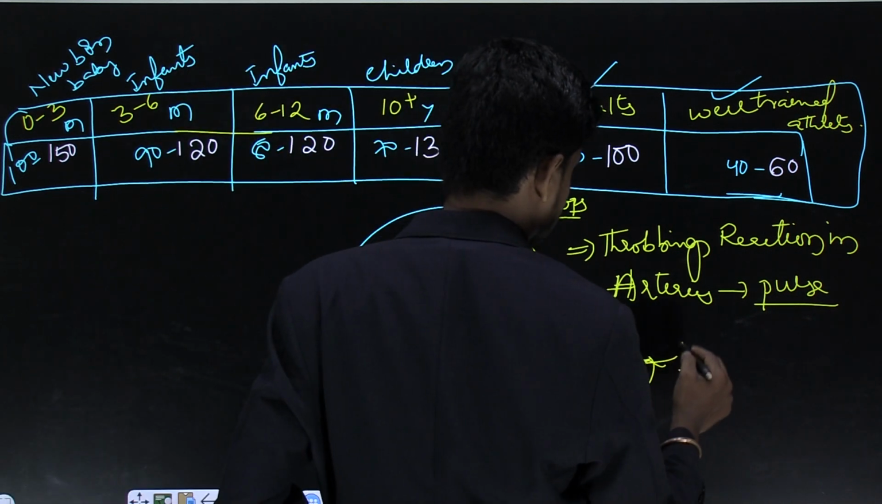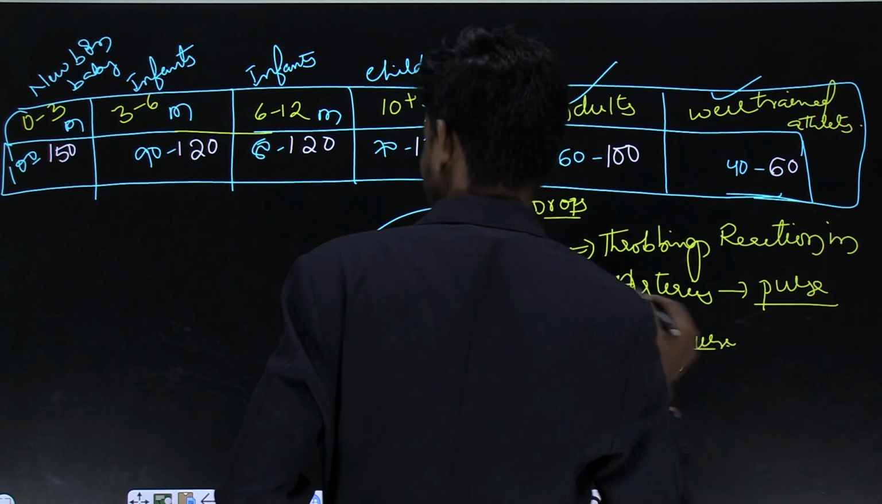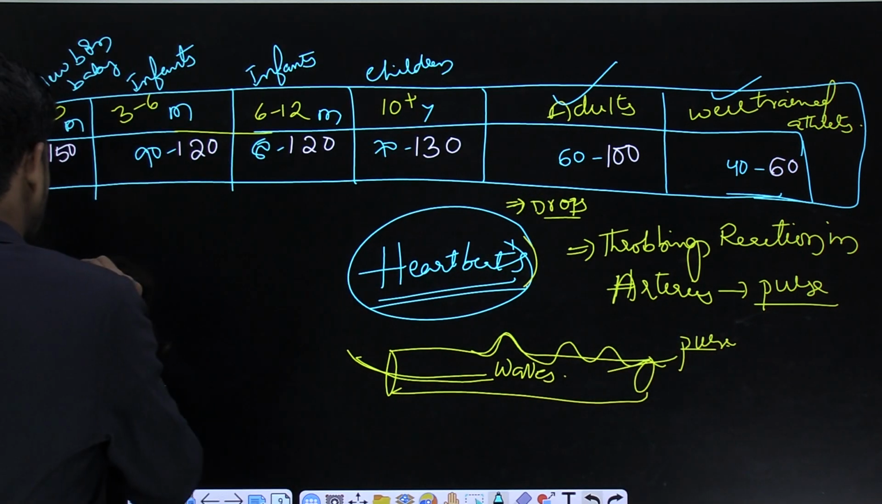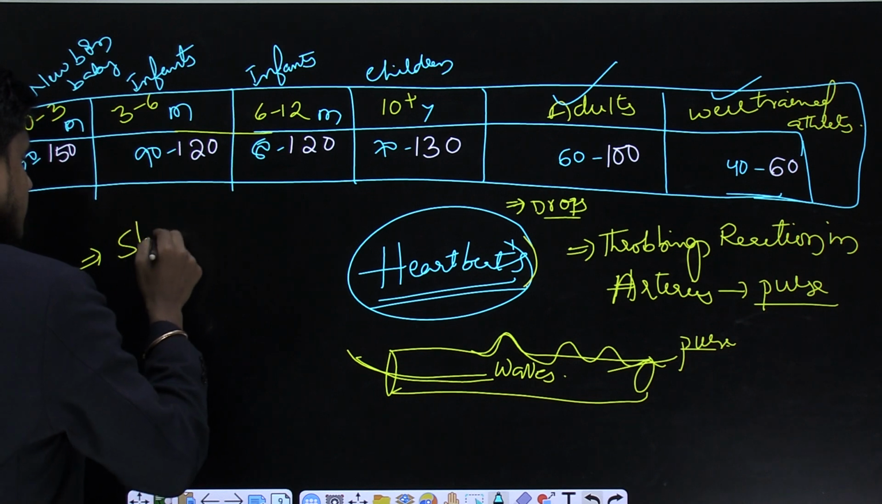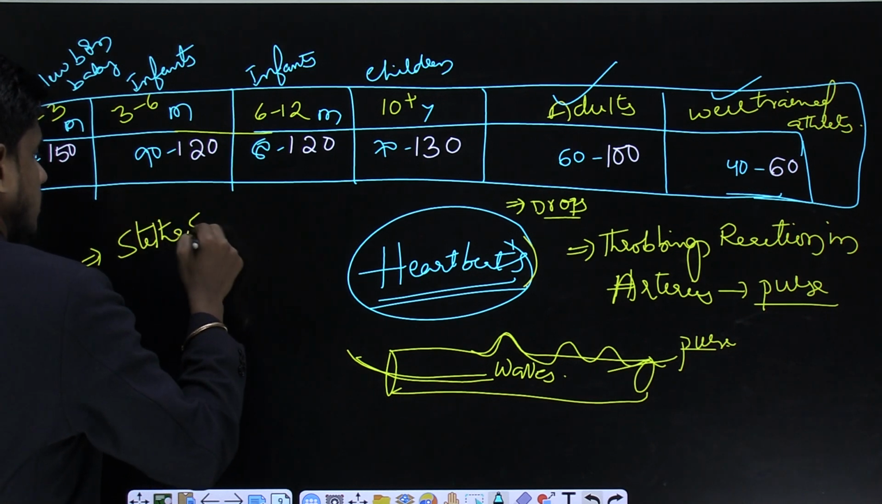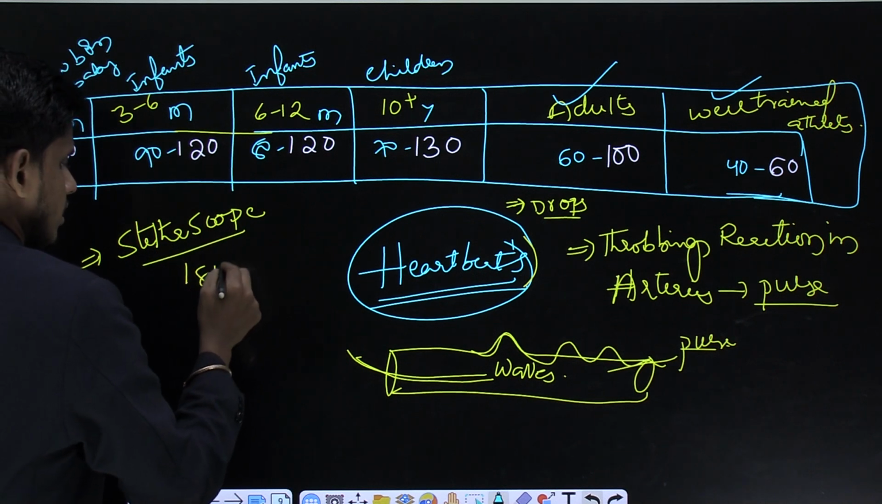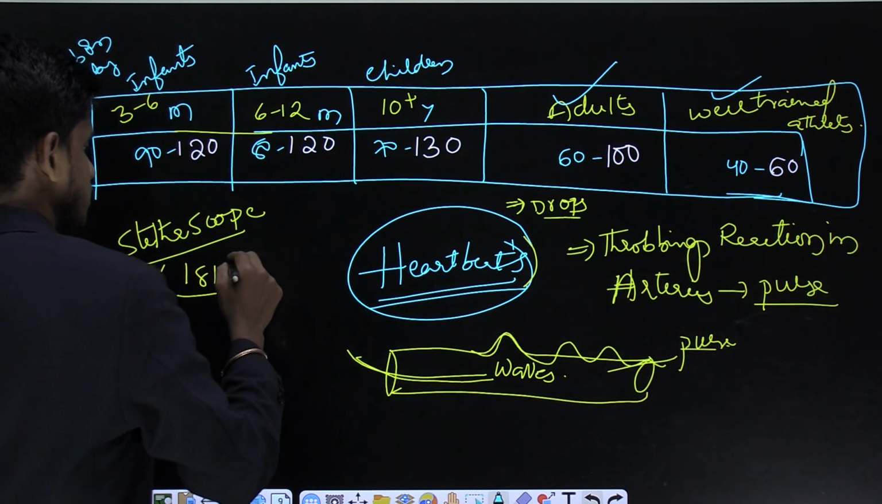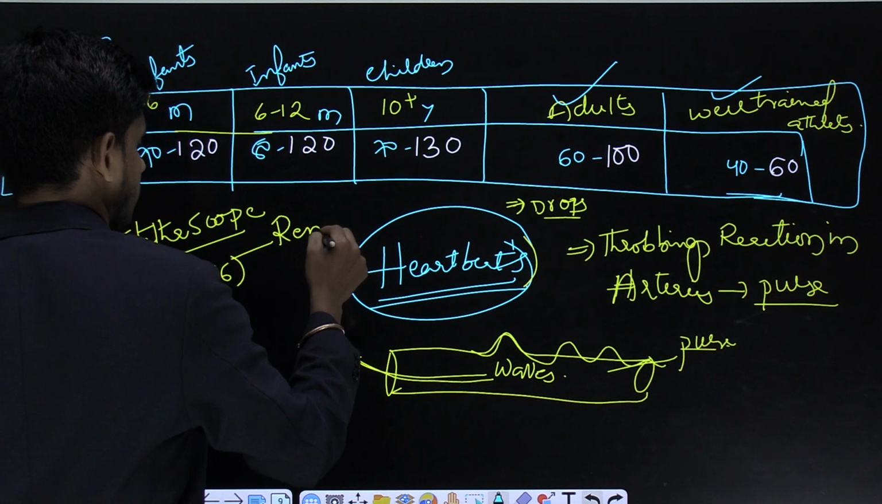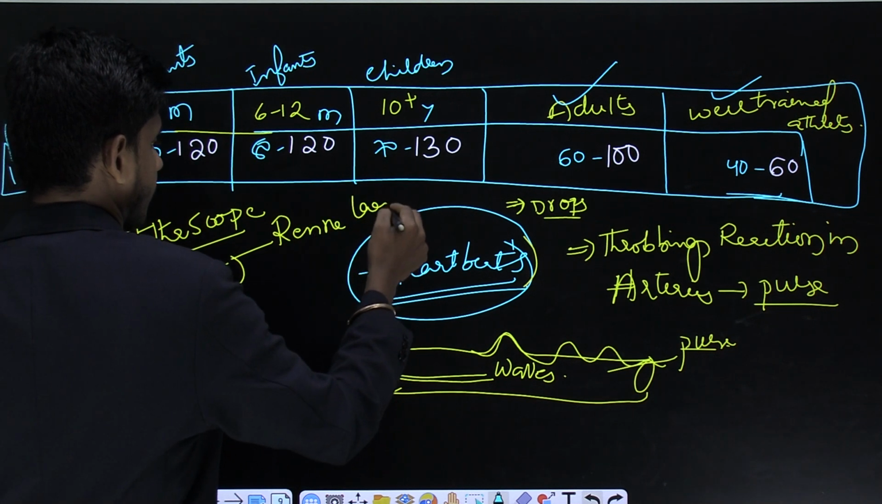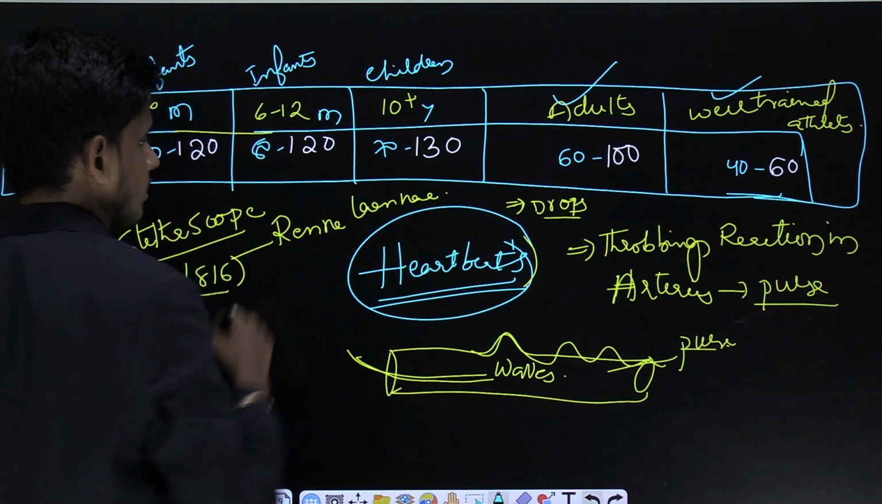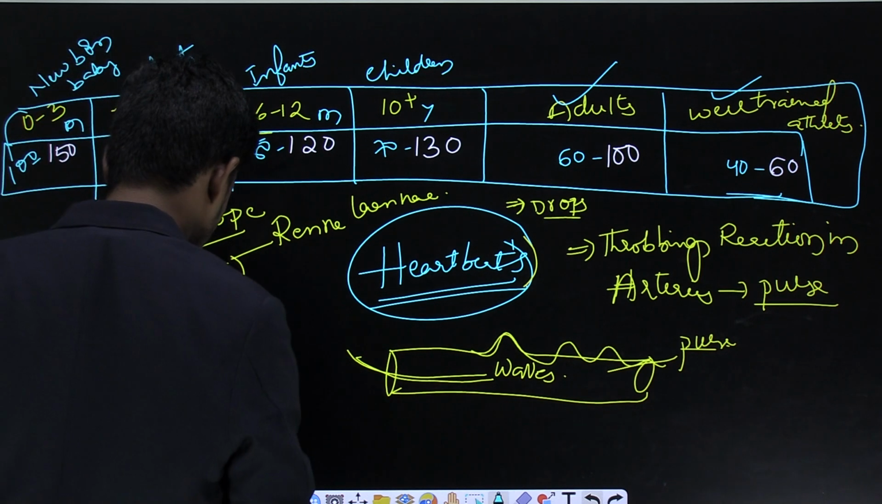What is this? Pulse. And this pulse can be determined with the help of an instrument called a stethoscope. What is that? Stethoscope. It was discovered in 1816 by René Laennec. Who is that? René Laennec. And come to the next one.